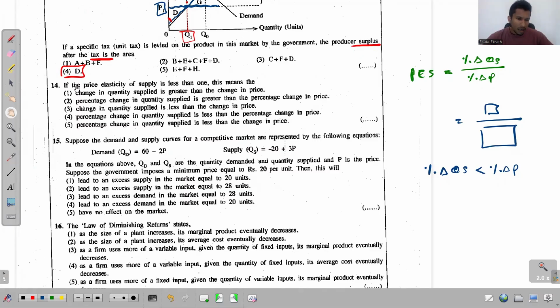Let's read this thing. If the price elasticity of supply is less than 1, this means the first one, change in quantity supplied is greater than the change in price. No, it talks about the opposite.